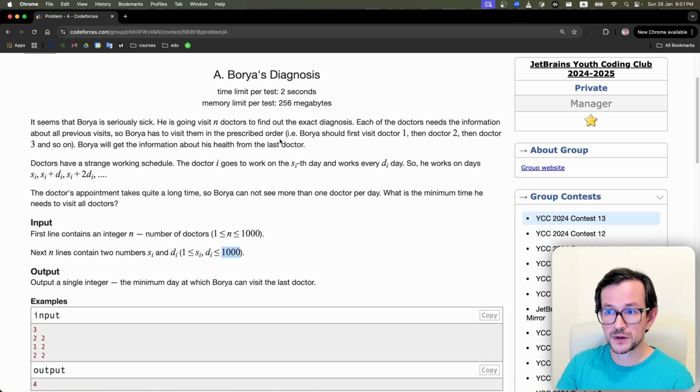So if you look at the numbers you have, you don't need to solve the problem for all possible inputs. You solve the problem for inputs that satisfy the given constraints. So you need to find a solution that works in like 2 seconds when all numbers are up to 1000. It suggests that a solution which works in n squared time complexity will do. So n cubed will possibly not pass, n squared will definitely pass.